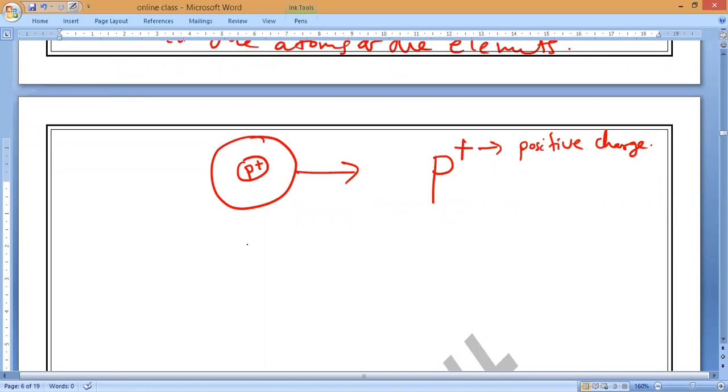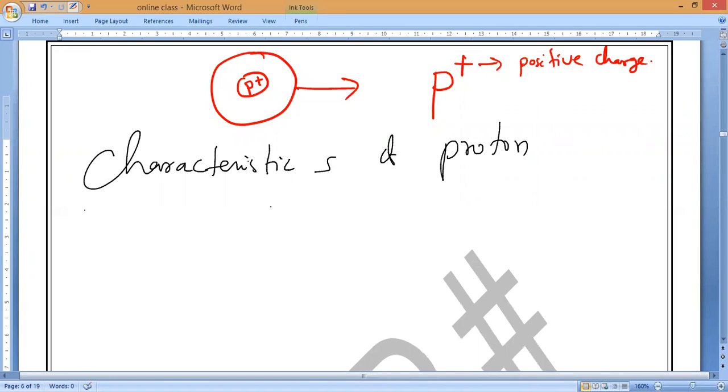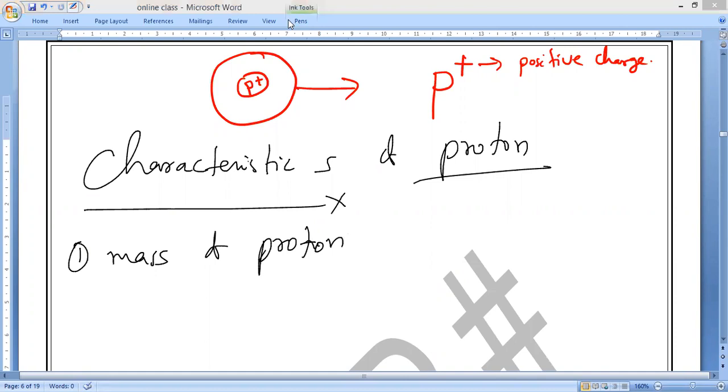So now let us go to the characteristics of proton. All of you keep the heading. Characteristics of proton. This we already studied, but it's okay. So what is the mass of proton? As we know, the first one is the mass of proton. You people already studied. What is the mass of proton? Alana, Lakshmi? 1.6 into 10 power minus 19. I think that is the charge, it's not the mass. Yes, 1.67 into 10 power minus 27.